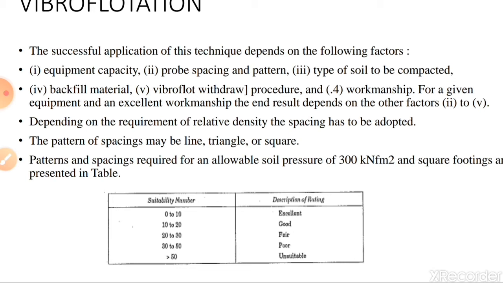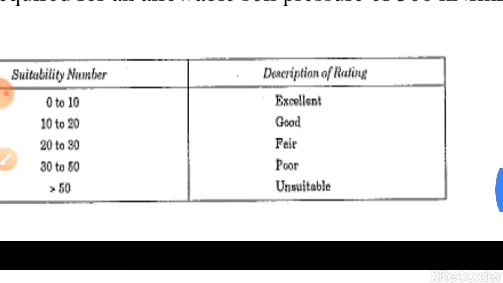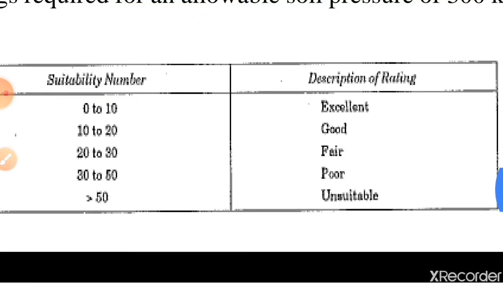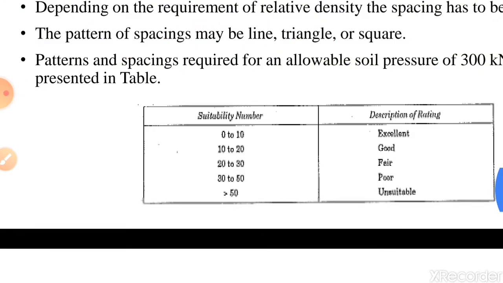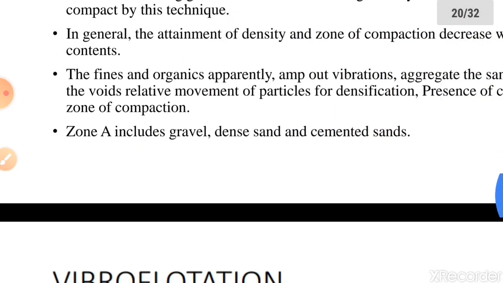Pattern and spacing required for an allowable soil pressure of 300 kN per meter square and square footing are presented in the table below. For a suitability number of 0 to 10, it is excellent, 10 to 20 it's good, 20 to 30 fair, 30 to 50 it is poor, and greater than 50 it is marked as unsuitable for construction.